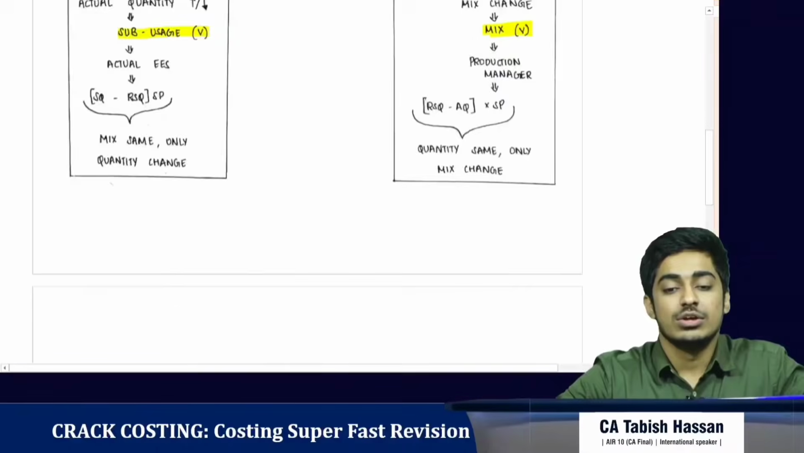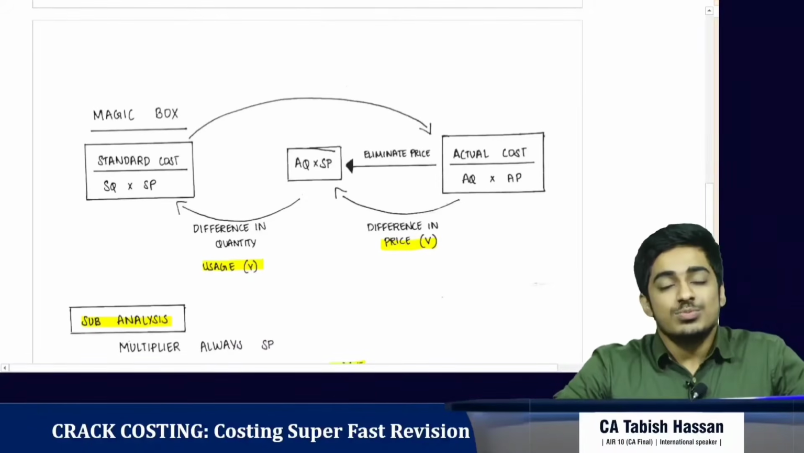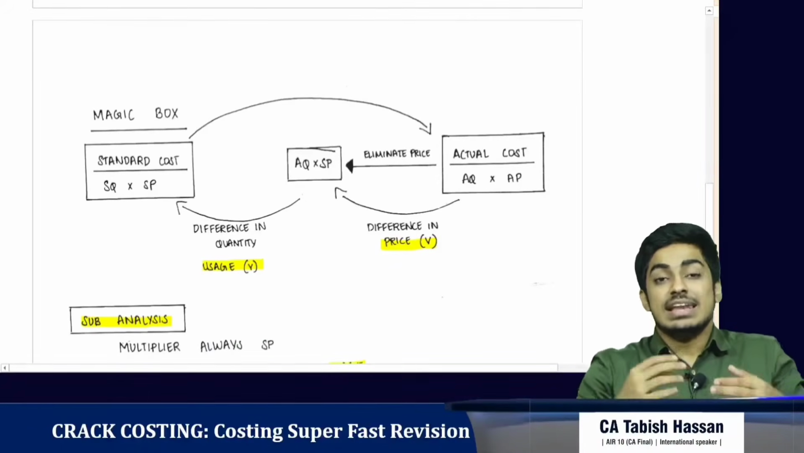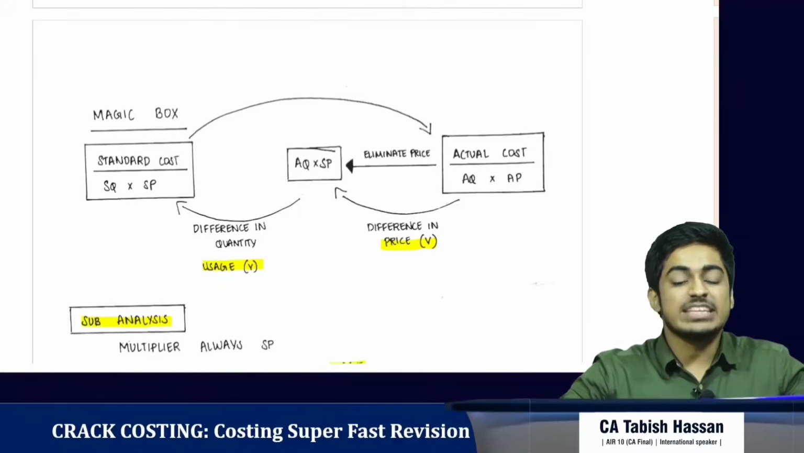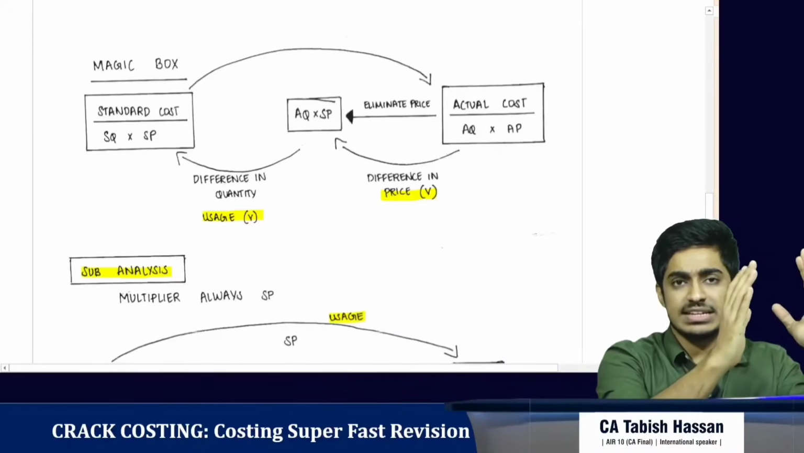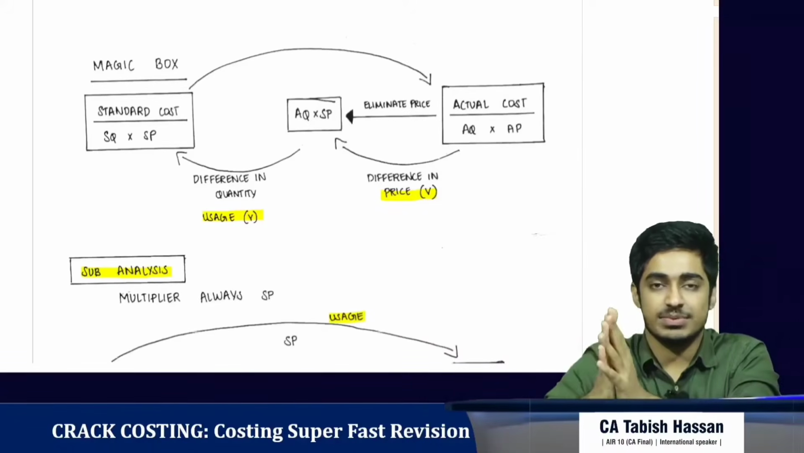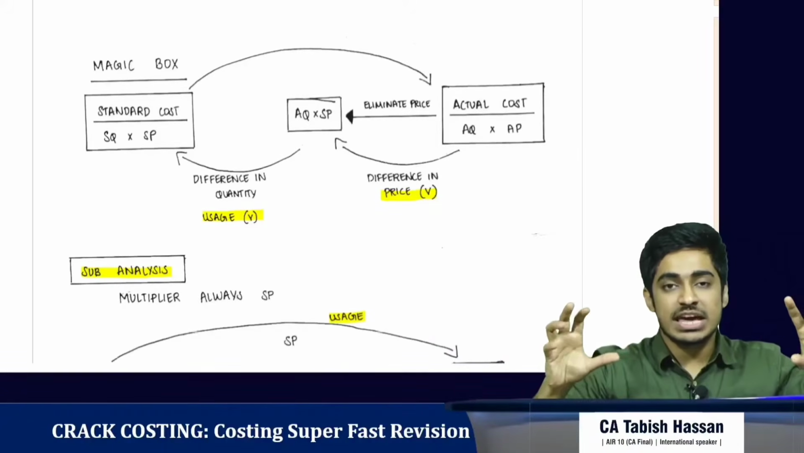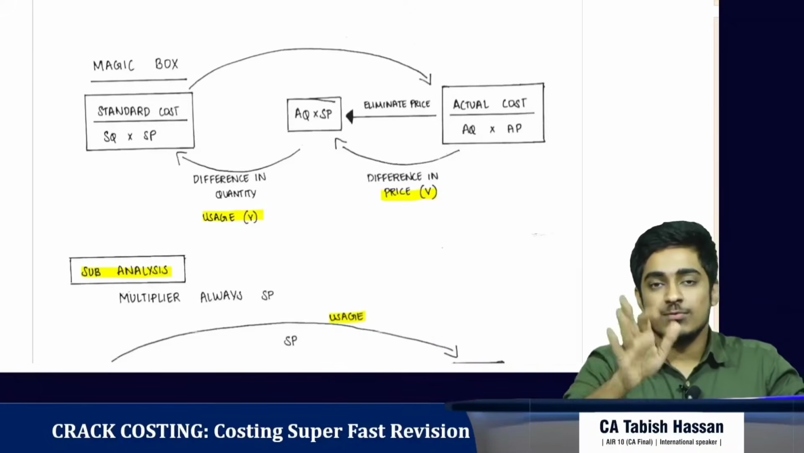Okay, so this was a super fast revision of material cost variance. Let's revise it with one more technique. This is the magic box technique. First we have the standard cost, that is standard quantity into standard price. Next we have the actual cost, that is actual quantity into actual price. The difference between standard cost and actual cost is the material cost variance. So we got the material cost variance.